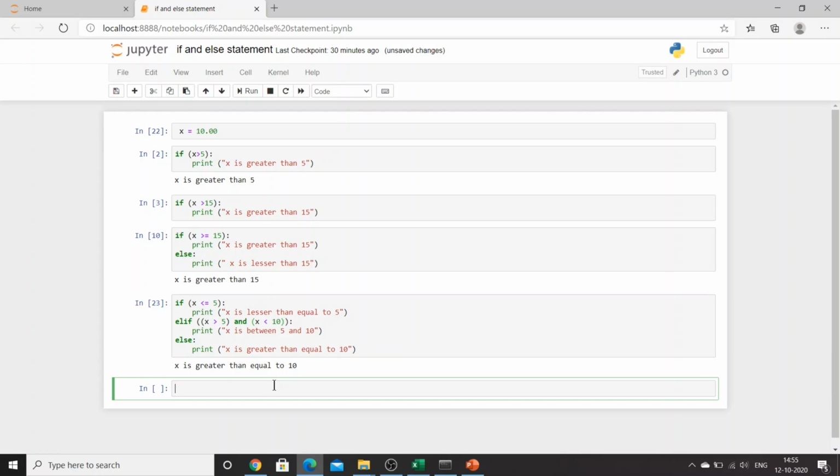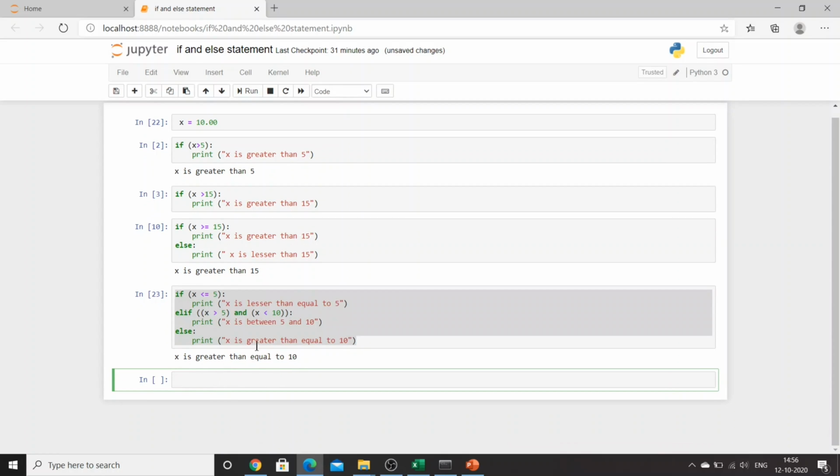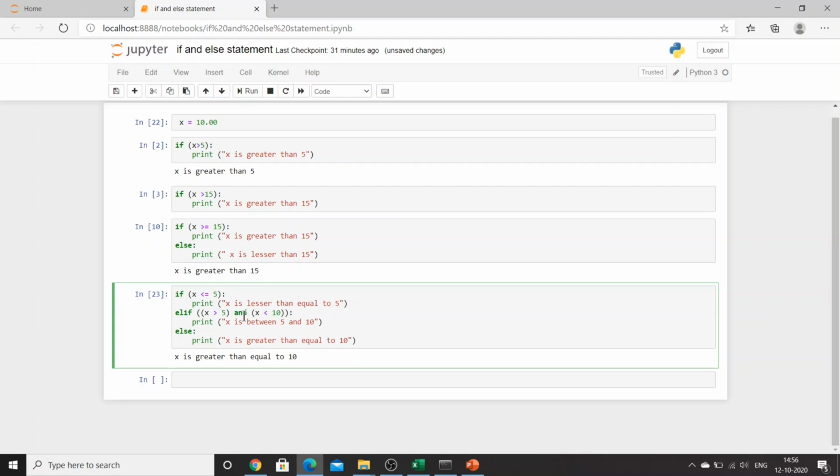Right? Fine. Good. So you must be thinking about, I have used "and" in this case, right? While in my previous session I had shown you the AND operator. So in Python you can use "and" as well. In if and else statement you can use "and", or if you want you can use the AND operator as well. So let's try another one wherein I'll be using the OR operator.